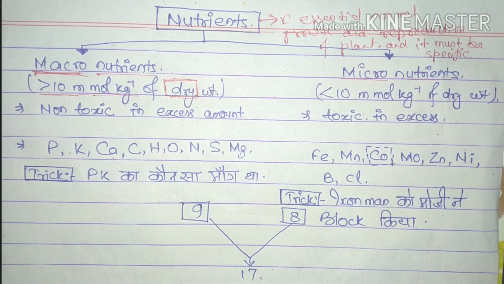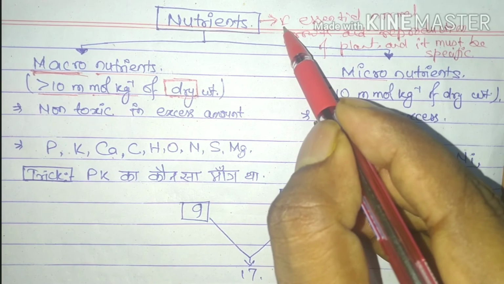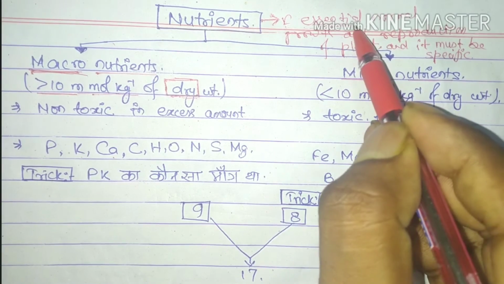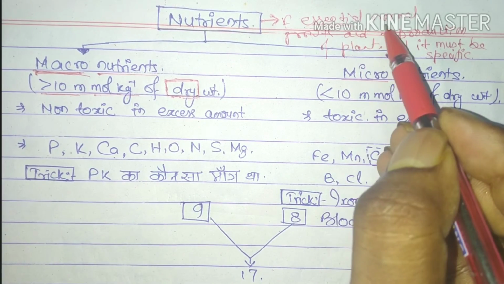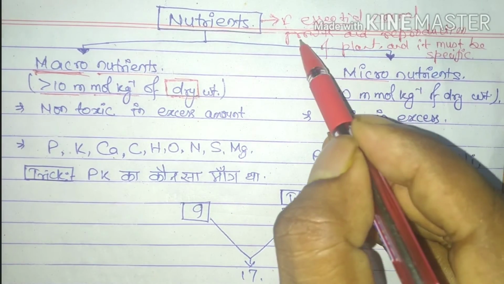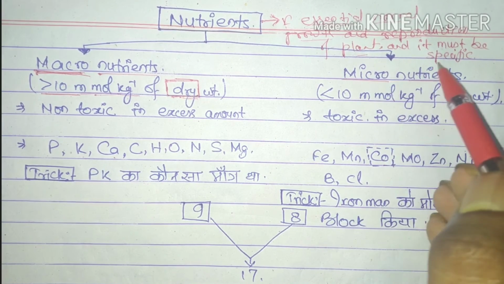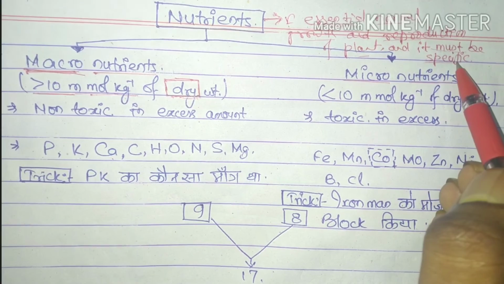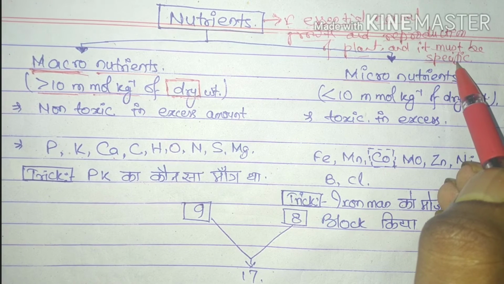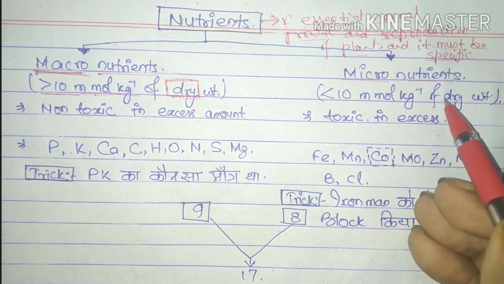So, welcome to another session of biologics. Today we will learn the nutrients required by plants with simple and funny tricks. So first of all, let's discuss what nutrients are. Nutrients are the molecules which are very much essential for the normal growth and reproduction of plants. And along with that, they must be very specific, meaning they cannot be replaced by other elements.